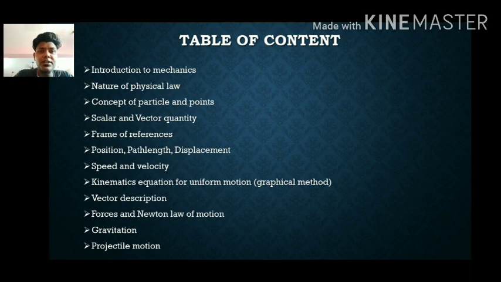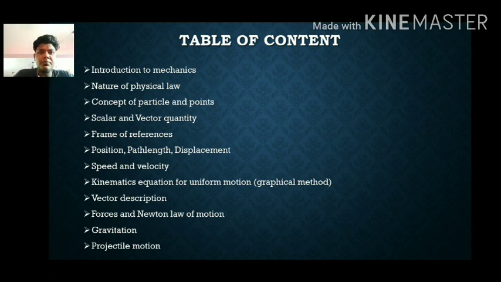Position, path and displacement. Speed and velocity. Before that, we have one more thing: scalar and vector quantity is also there. Speed and velocity are nothing but, when you are able to understand scalar and vector quantity, speed and velocity will be very easy for you. Now kinematic equations of uniform motion, graphical method. I told you, mark this, very important. So we are going to deal with this here.